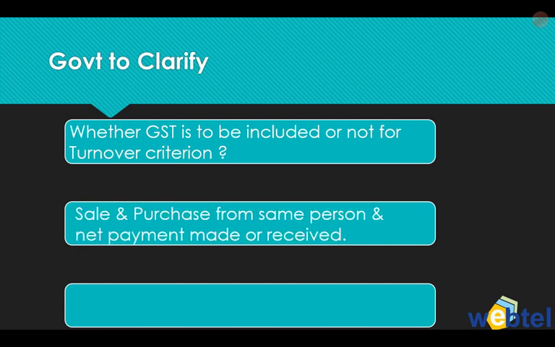And also, what will happen if sale and purchase is happening from the same person and net payment is made or received? In that case, what will have to be done? The government needs to tell us that. And also, if a person is dealing in both goods and services, and I'm receiving the payment sometimes for goods, sometimes for services, then how that has to be accounted for? Till such time we can maintain separate accounts in the books, probably that will suffice in that case, till such clarification comes from the government.